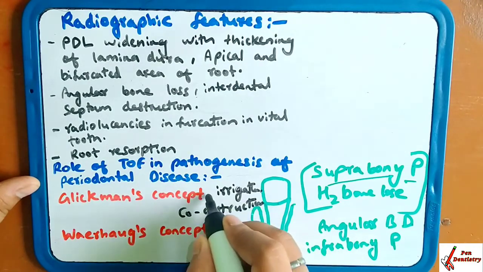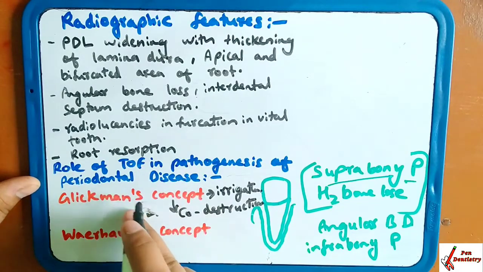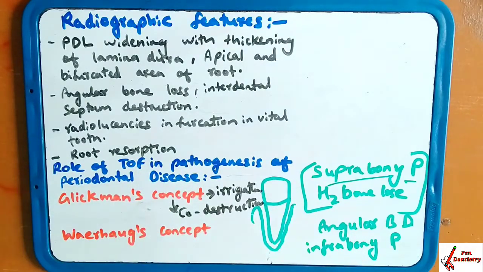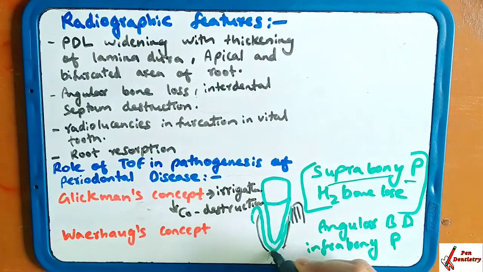He has divided the periodontal structures into two zones, irrigation and co-destruction. In irrigation, what is present? It includes marginal and interdental gingiva. The interdental gingiva, this part, and the marginal gingiva are present in the irrigation region. And here the lesion, the periodontal disease, is mostly caused due to the plaque, and